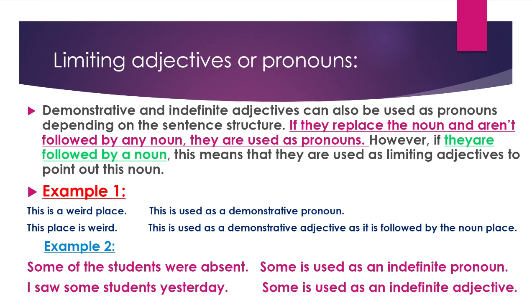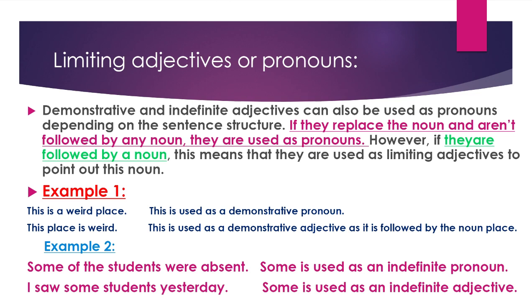But what about the second sentence? This place is weird. Here this is followed by the noun place. It means that it points out the noun place. So it's considered an adjective that points out the noun place.